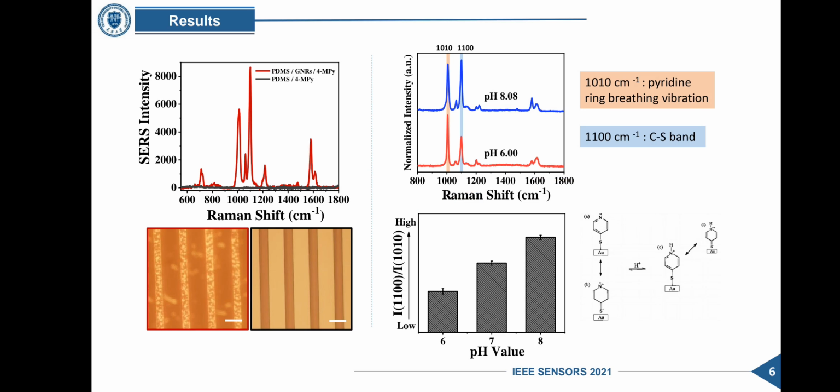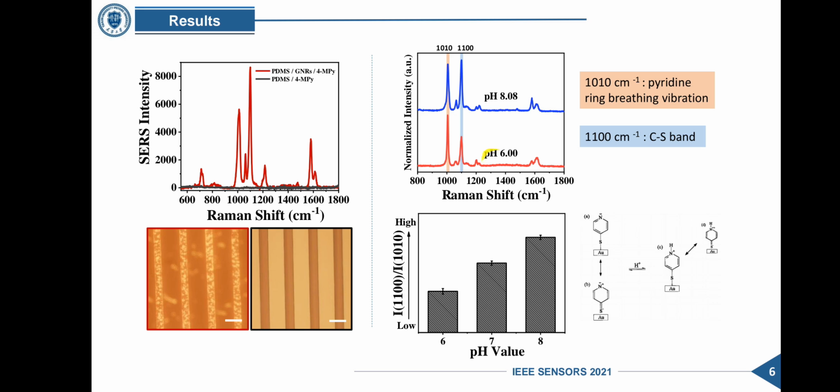Due to the plasmon excitation and the electron transfer effect of gold nanorod assembly, the Raman signal of 4-MPY is greatly enhanced. The red line shows the SERS signal of 4-MPY with gold nanorods modification, whose Raman characteristic peaks can be distinguished clearly.